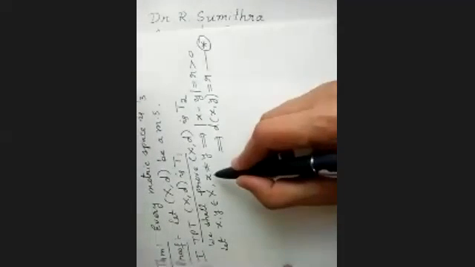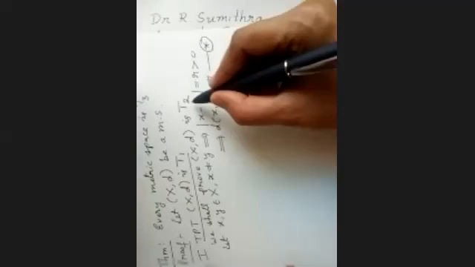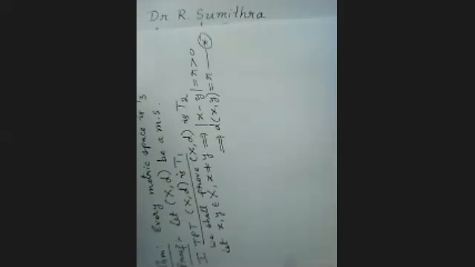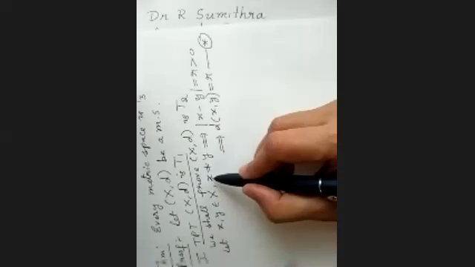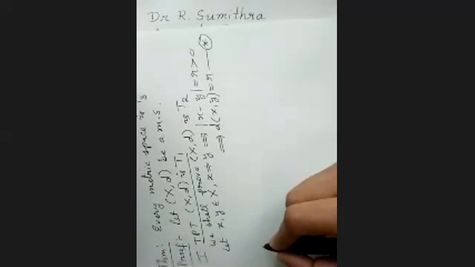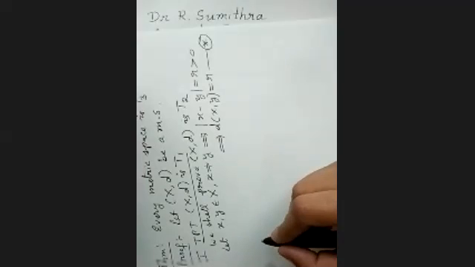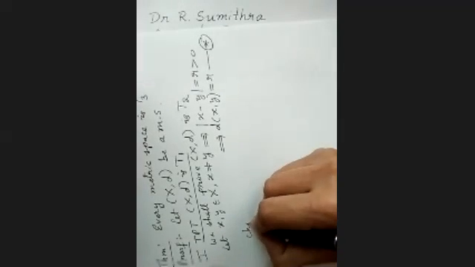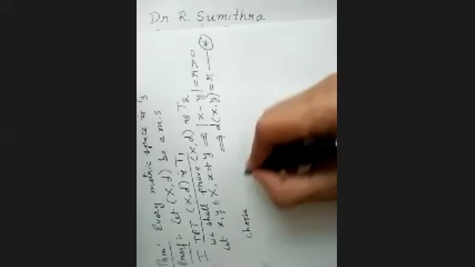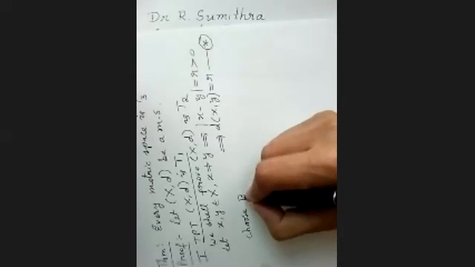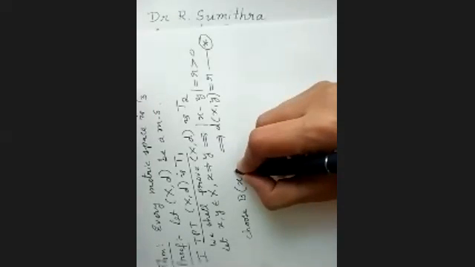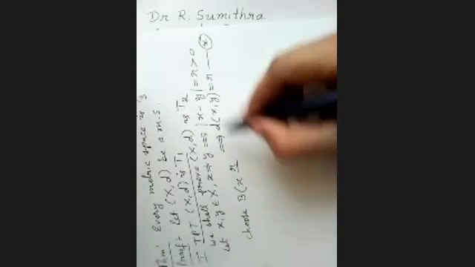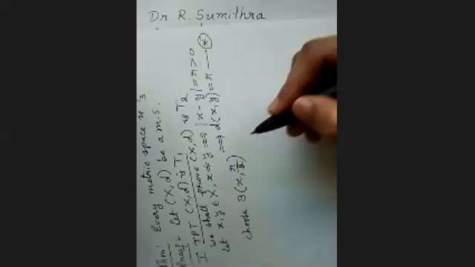So I've got two distinct points. I have to prove it is T2. So what actually should I get? I should get two open sets which are disjoint and separating x and y. Now, what are open sets in a metric space? In a metric space, the open sets are nothing but open balls. So let us choose two open balls. B with center x and radius r by 2, this is one open ball.